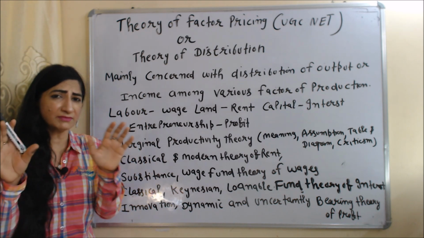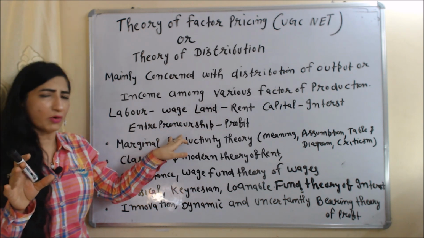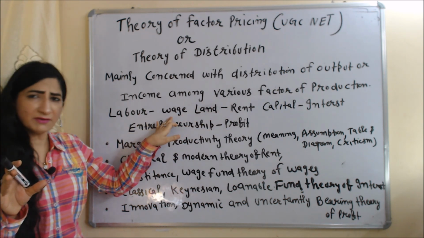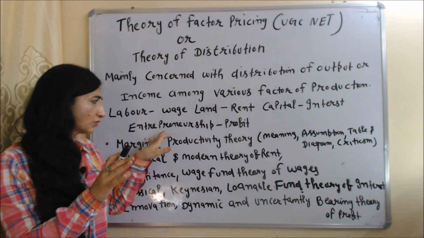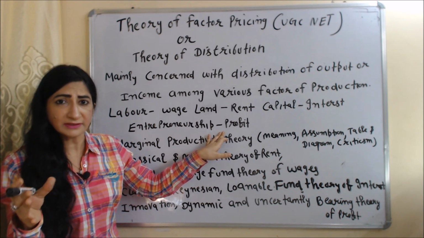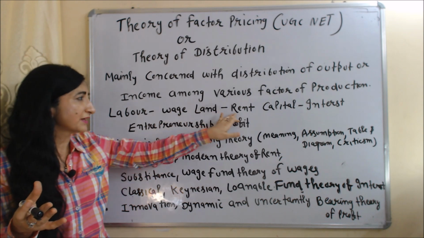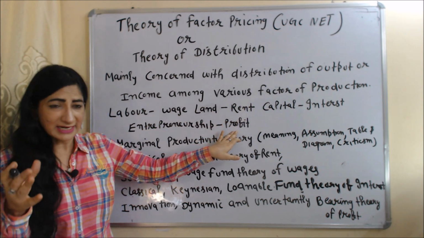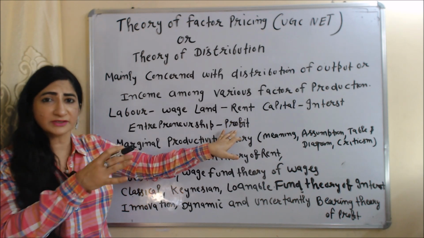As we know, there are mainly four factors of production: labor, land, capital and entrepreneurship. Labor receives wages, land receives rent, capital receives interest and entrepreneurship receives profit. And this theory is mainly concerned with how we can distribute our national income among wage, rent, interest and profit. That's why theories of wages, rent, interest and profit are included in factor pricing.